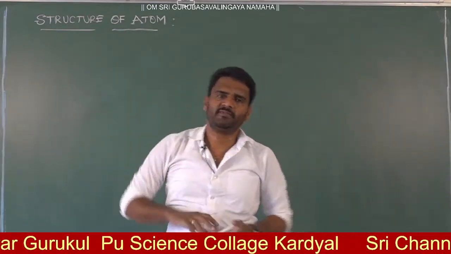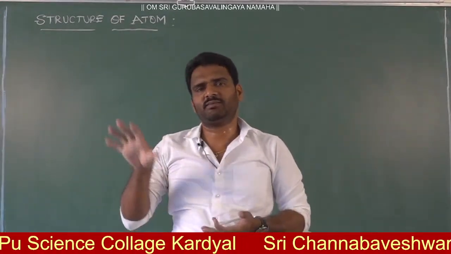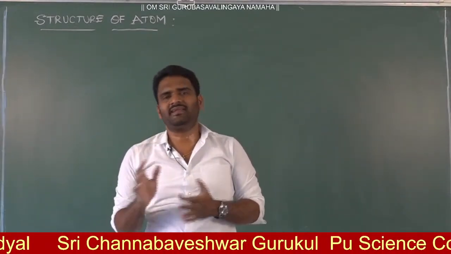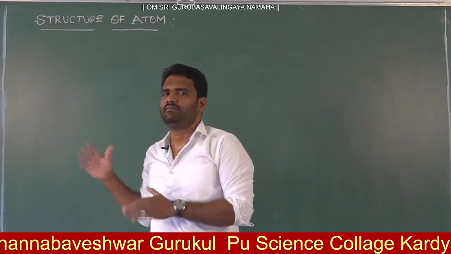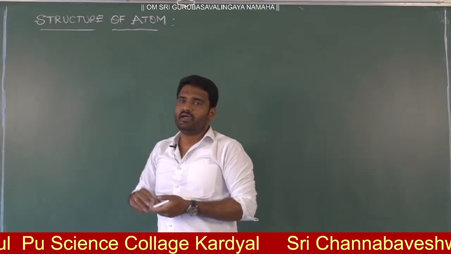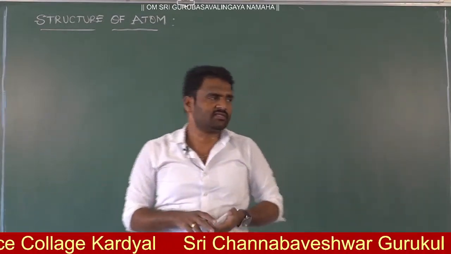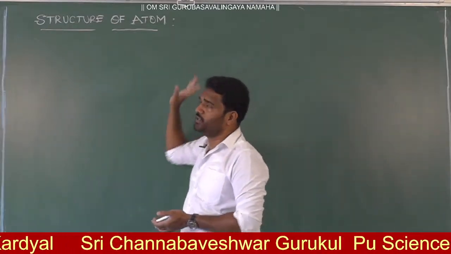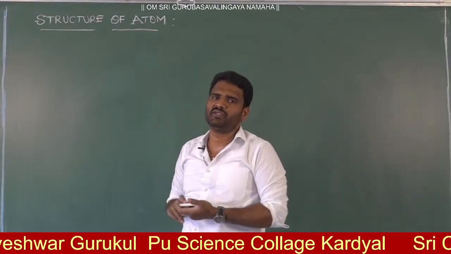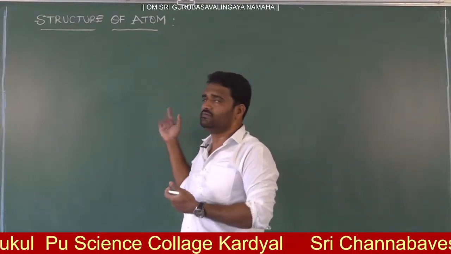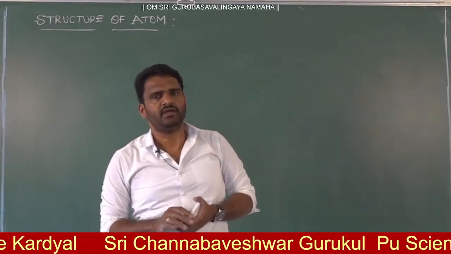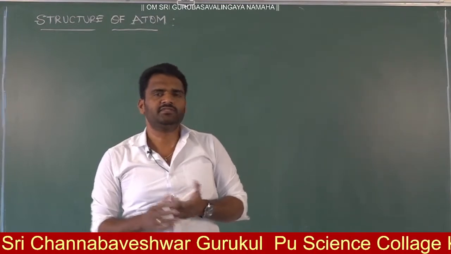Structure of atom means, once you know the atom, what the other subatomic particles in the atom are, how these particles are arranged in the atom, and how these atoms get stability. This is the main importance of the topic. So what is atom, how scientists discovered the atoms, and what the other subatomic particles like electron, proton and neutron are. After knowing these, how scientists discovered electron, proton and neutron in the atom, what the experiments were and how they did the experiments. After finding them, how these particles are arranged in the atom, and by that how atoms get stability. This is what we are going to discuss.